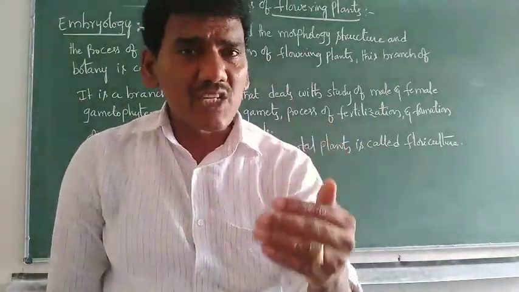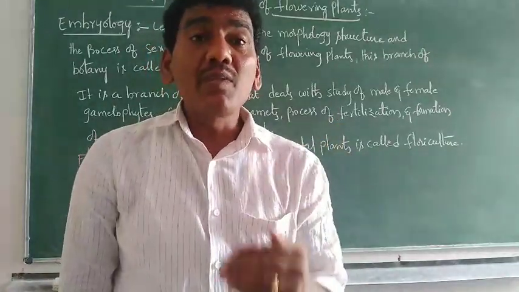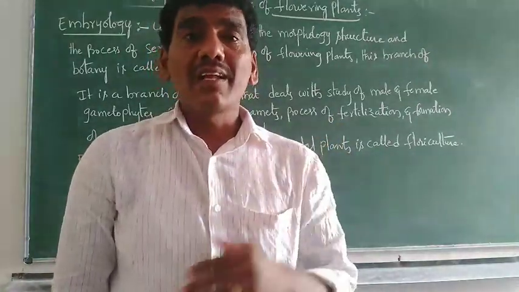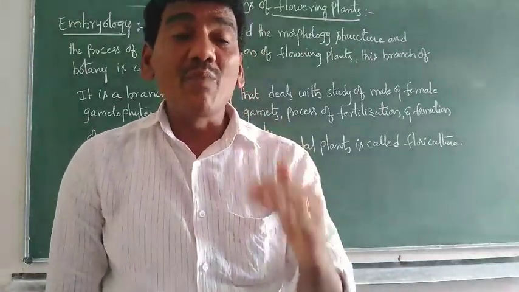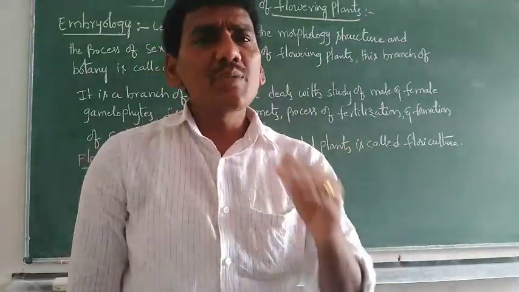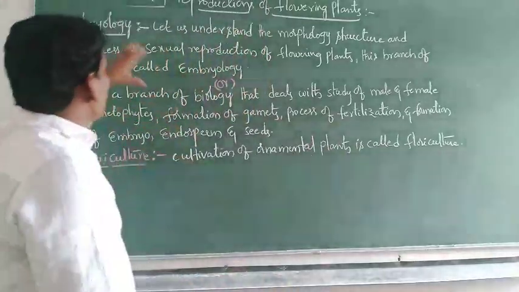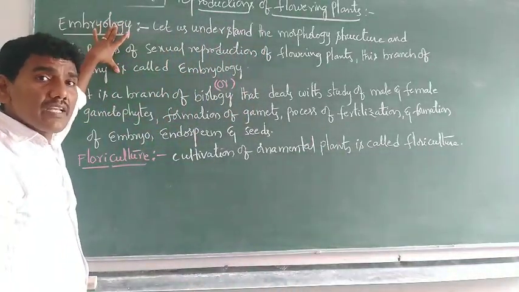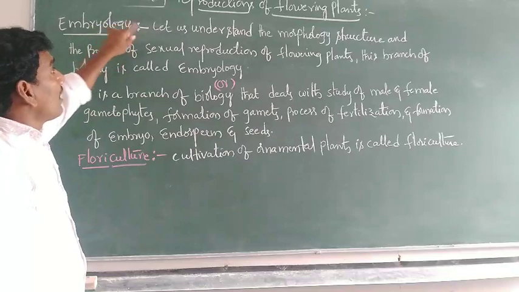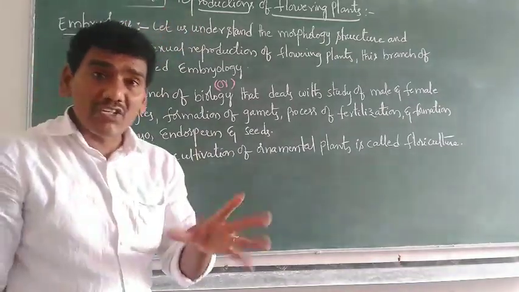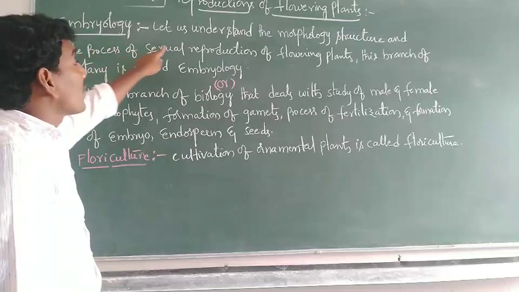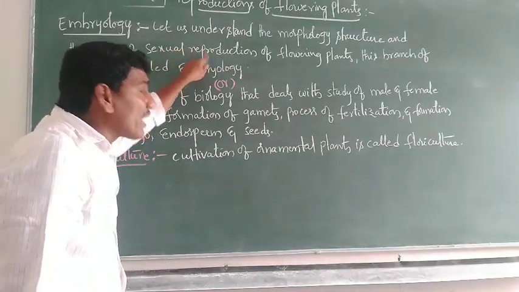In our NCERT textbook, one of the important definitions explains embryology. What is meant by embryology? This is the NCERT definition. Let us understand the morphology, structure and the process of sexual reproduction of flowering plants.